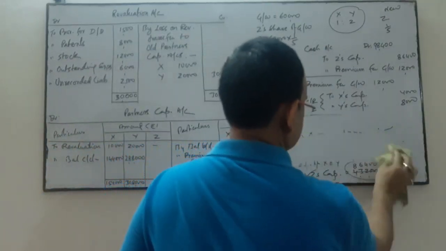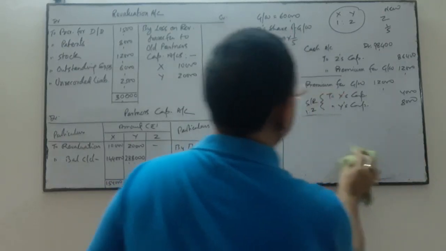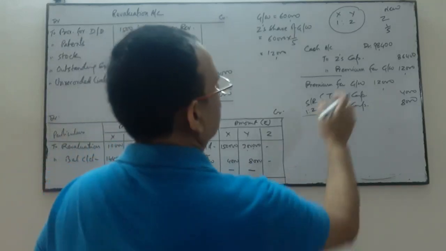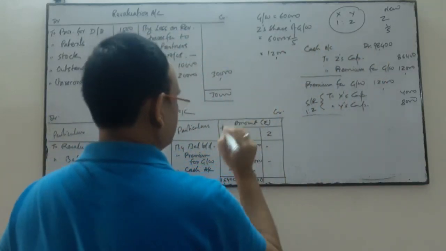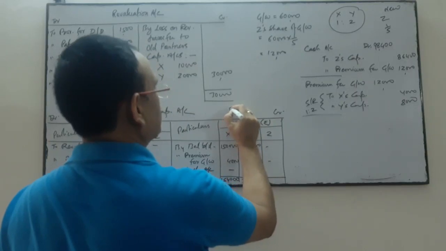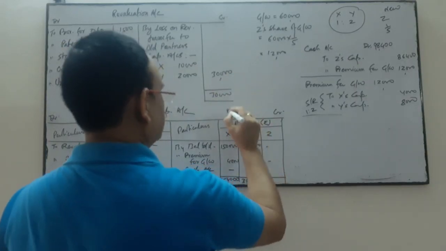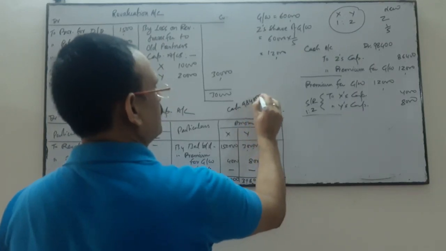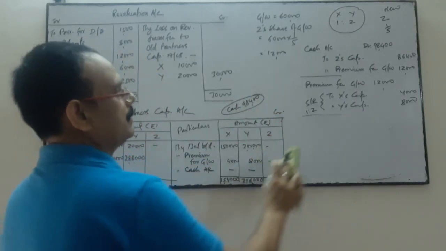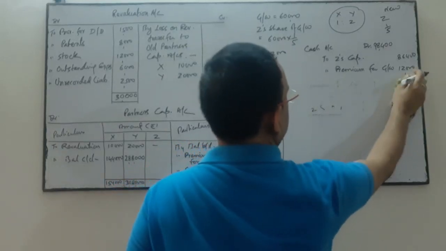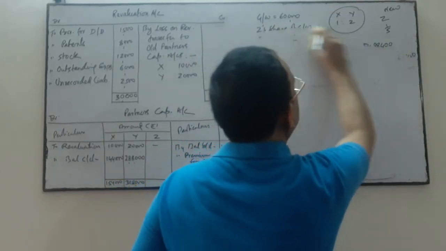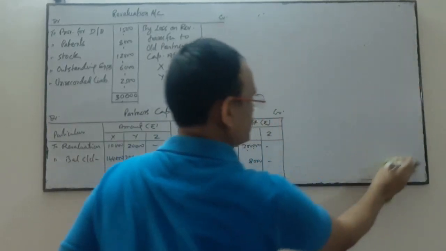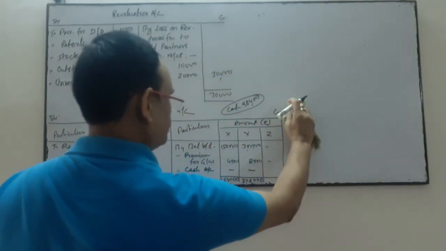Now come to the balance sheet. You remember only this much amount, 98,400 cash you remember it, because I am going to erase this one. To prepare the new balance sheet, I am going to erase this area.